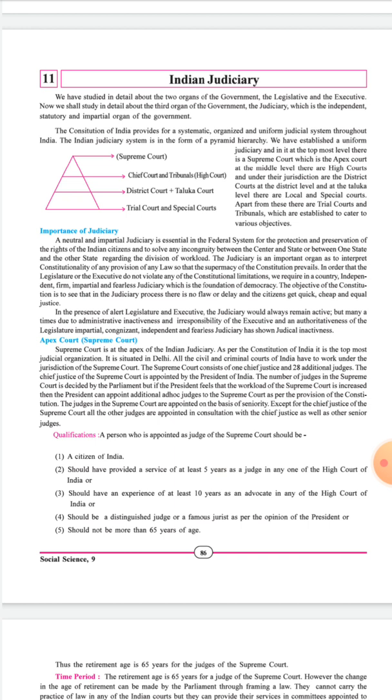See, if they ask you the question, write a note on the importance of the judiciary, you can write all these things and also the limitations of the judiciary.